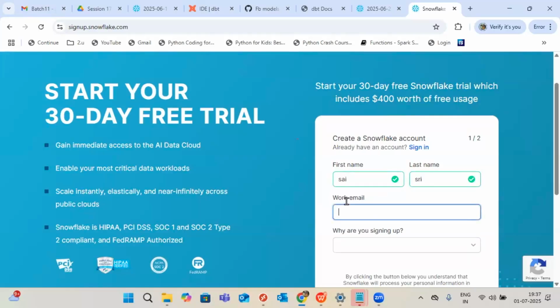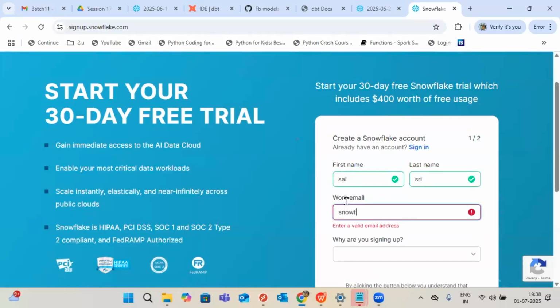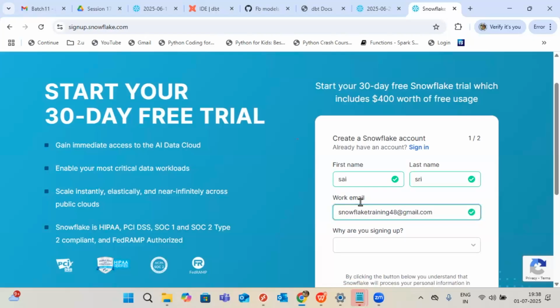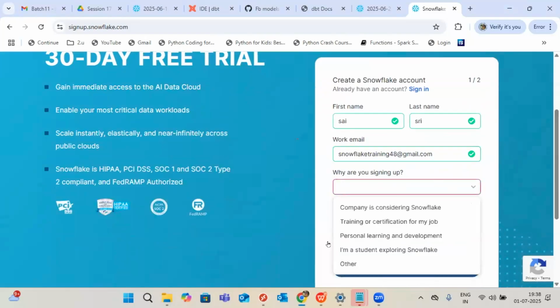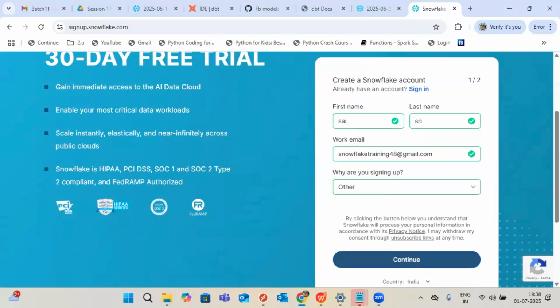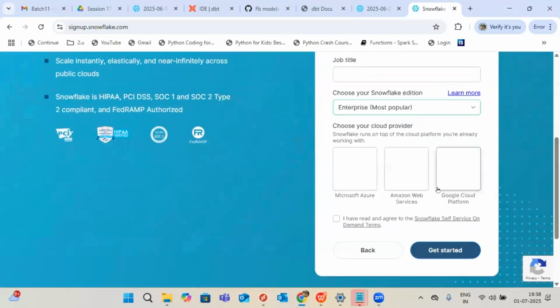So you have to give your mail ID here. You have to give a proper mail ID. If you make a mistake in the mail ID, you will miss the activation link. If you miss the activation link, you cannot activate your account. So the link is very important. Okay. So after that, while you are signing up, click on continue.